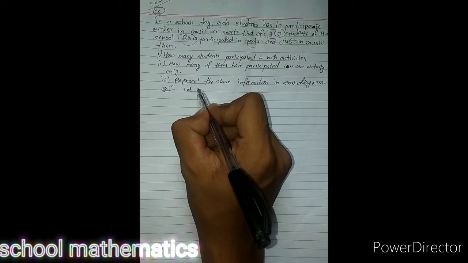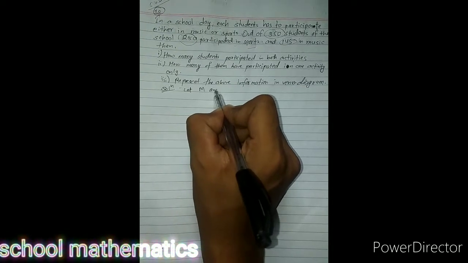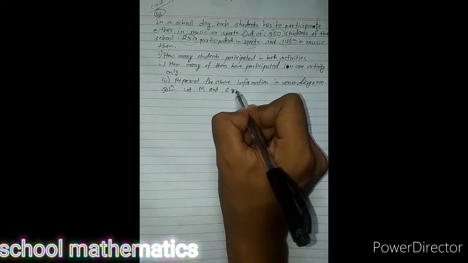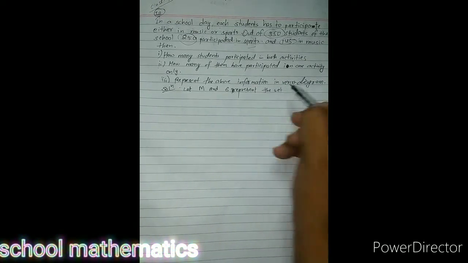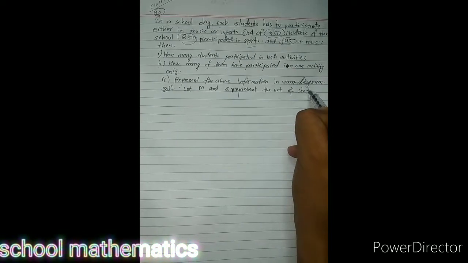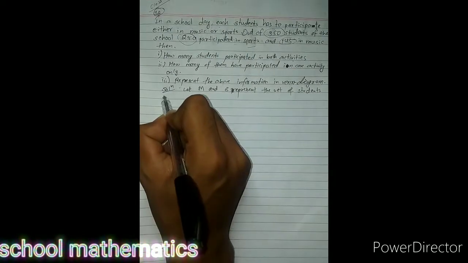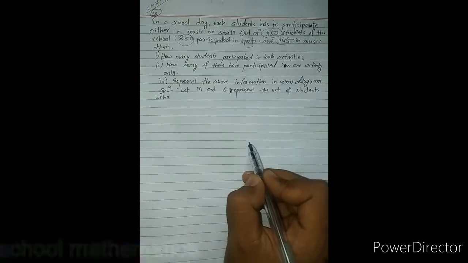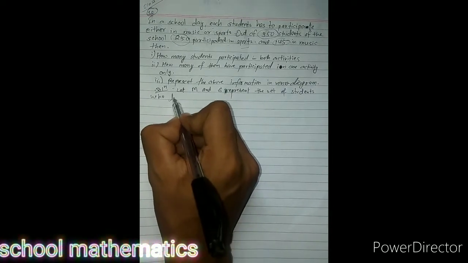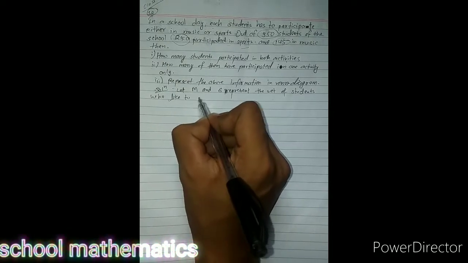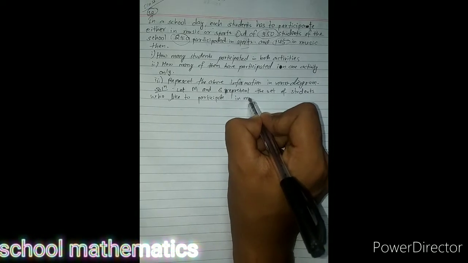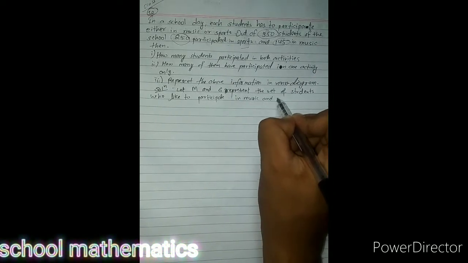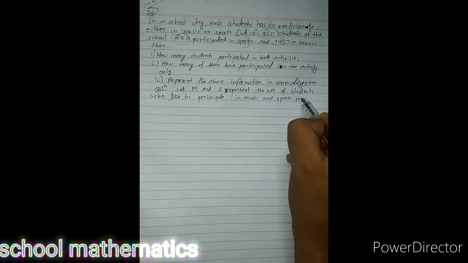Let M for music and S represent the set of students who like to participate in music and sports respectively.